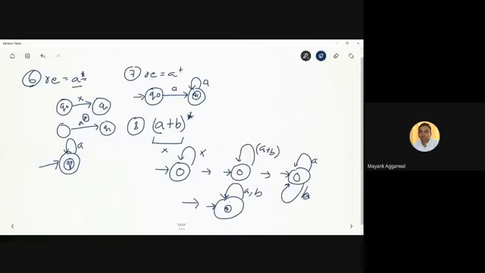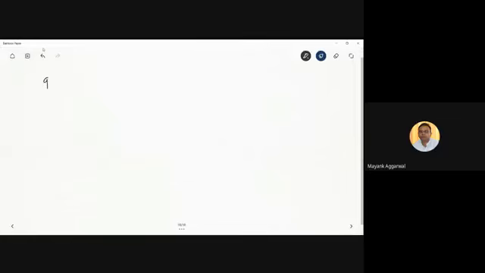Now let's take another example, as we are trying to move towards more complicated things: (a b) asterisk. What is the difference between (a plus b) asterisk and (a b) asterisk? (A plus b) asterisk means that a or b can come in any order. But (a b) asterisk means first a will come, then b will come. It is not possible that b comes without a, because it is a dot b asterisk. Or nothing comes, because this is asterisk. But a has to come first.